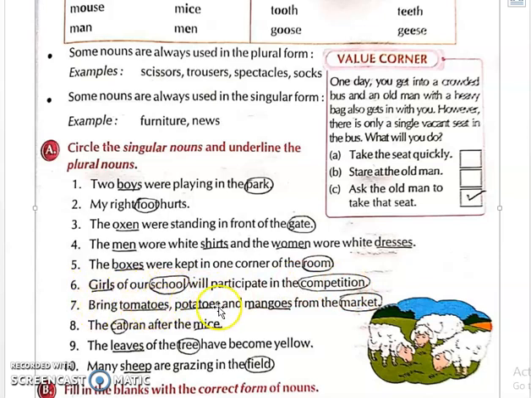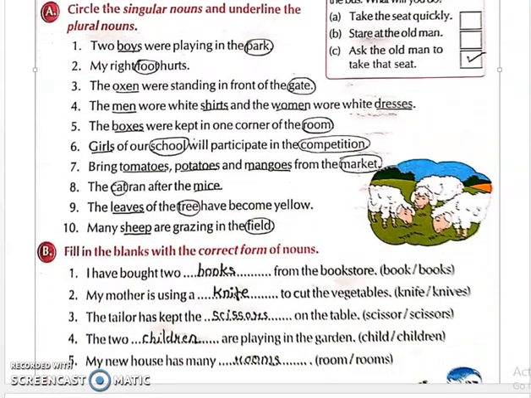Bring tomatoes, potatoes and mangoes from the market. Market, singular; mangoes, potatoes and tomatoes, plural. The cat ran after the mice. Mice, plural; cat, singular. The leaves of the tree have become yellow. Tree, singular; leaves, plural. Many sheep are grazing in the field. Field is singular, sheep is plural. The plural form and the singular form of sheep is the same.